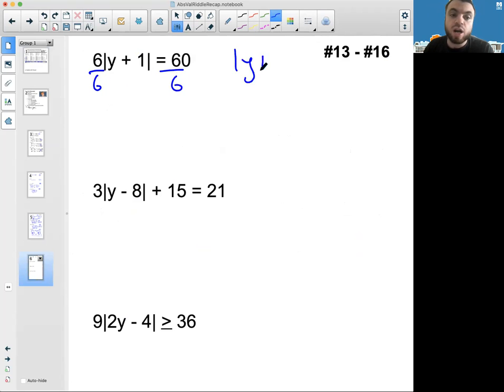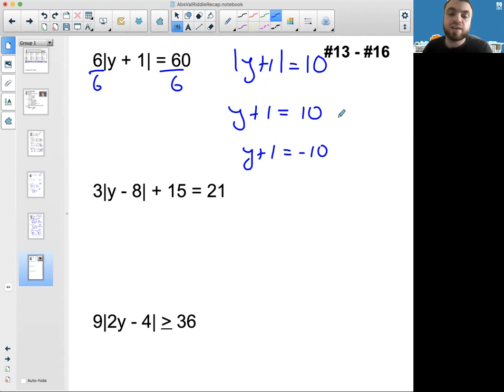So what we want to be really analyzing is the absolute value of y plus 1 is equal to 10. This is the point where you remove the bars. So you don't ask what numbers have an absolute value of 6; I'm looking at what numbers have an absolute value of 10. And so I'm looking for y plus 1 to be equal to 10, or for y plus 1 to be equal to -10.